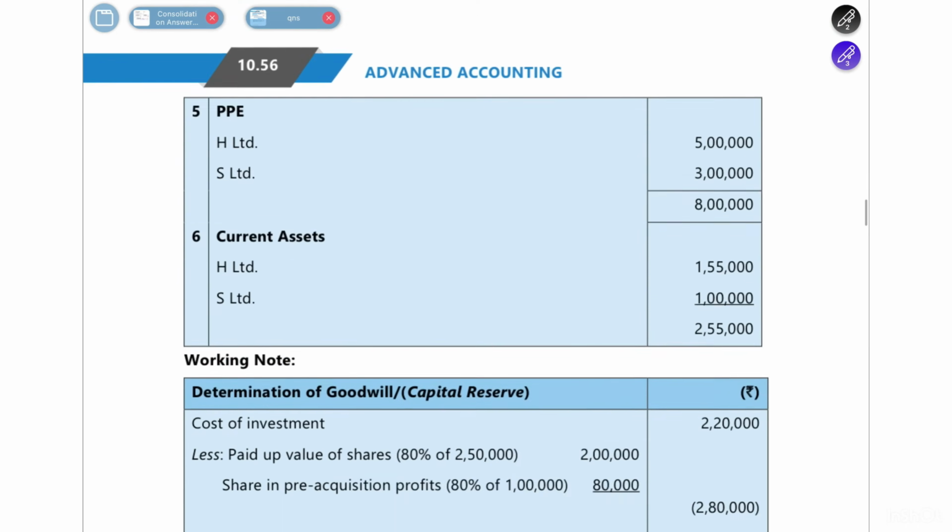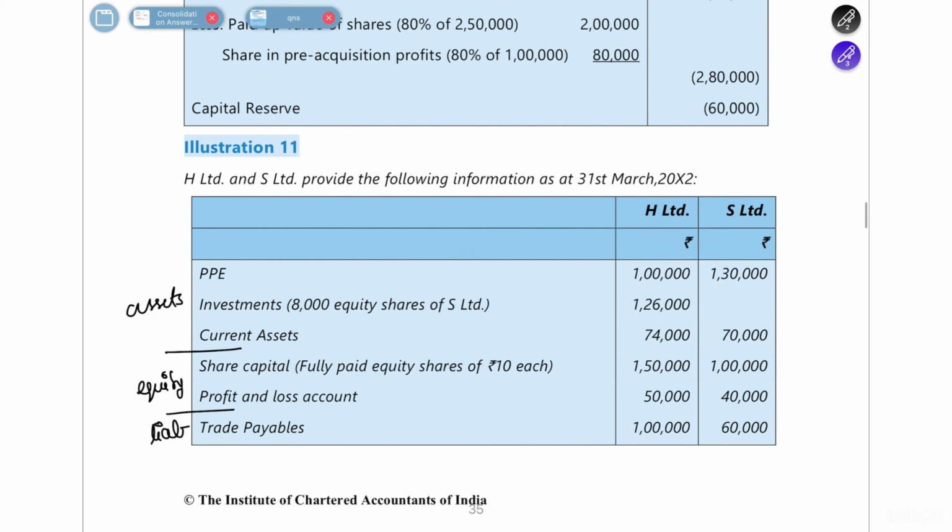Now let's move on to illustration number 11. They are saying there is H Limited and S Limited as on 31st March 2002, and the balance sheet is given here.